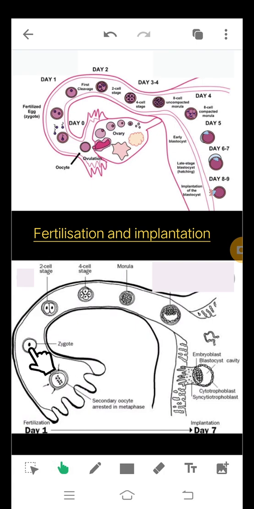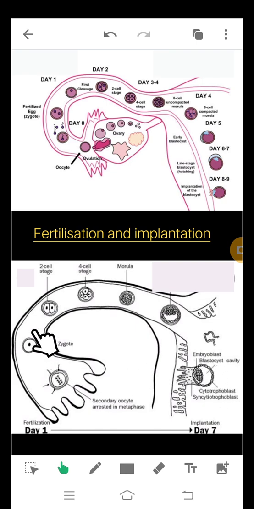Once the zygote is formed, it starts growing. It starts dividing and increasing the number of cells. So slowly this zygote keeps moving in the oviduct, and at the same time it is dividing rapidly, and finally it results in an embryo. It forms an embryo.